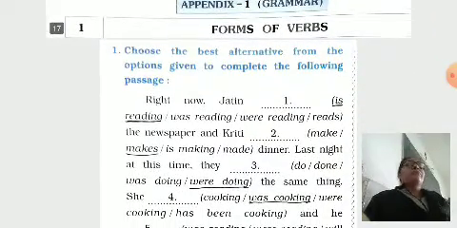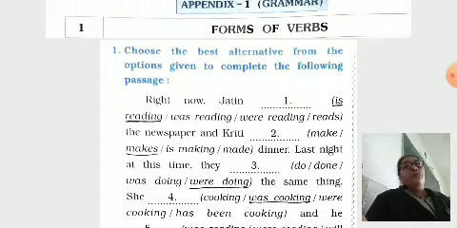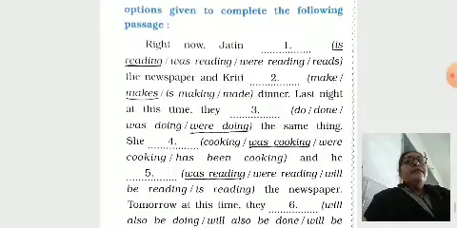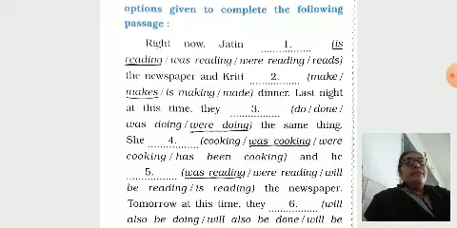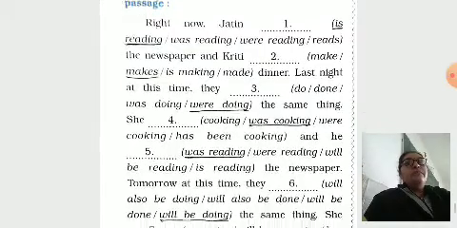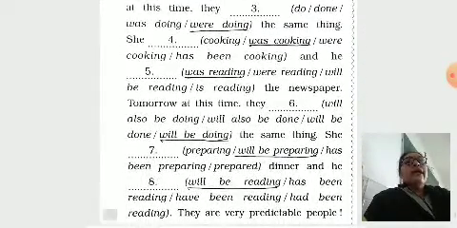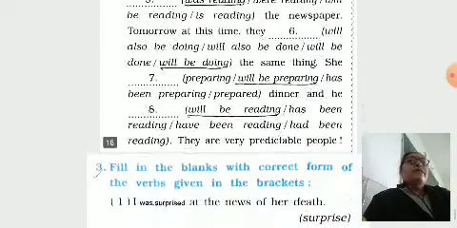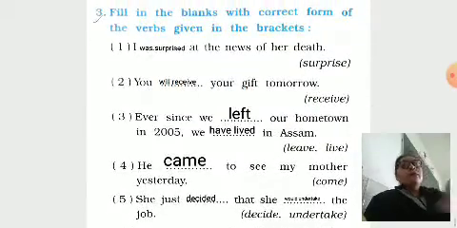So here we go as per our textbook exercises. Forms of verbs. Choose the best alternative from the options given to complete the following passage. Right now, Jatin is reading. Do you know, now means present continuous tense. And Kriti makes dinner. Last night at this time, they were doing the same thing. She was cooking and he was reading the newspaper. So as per the exercise, you do more and more practice.